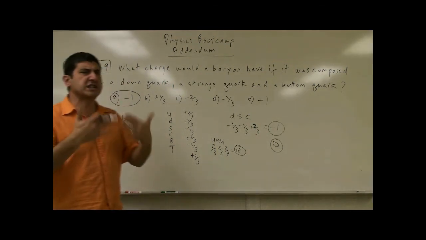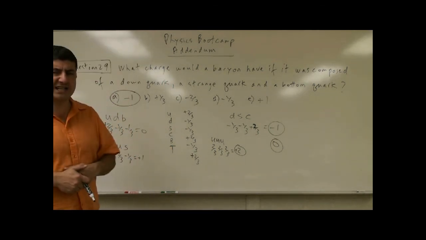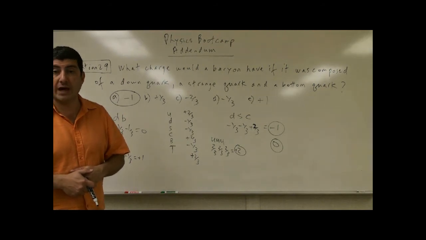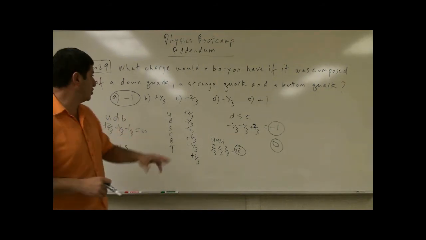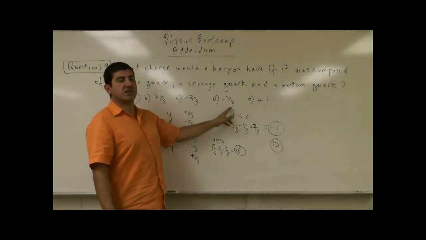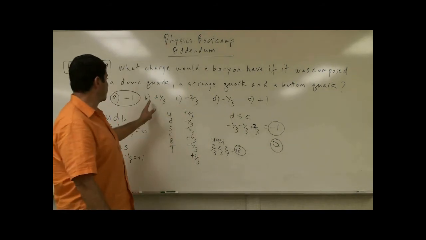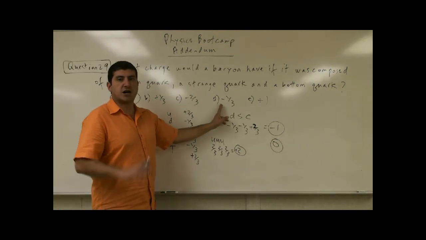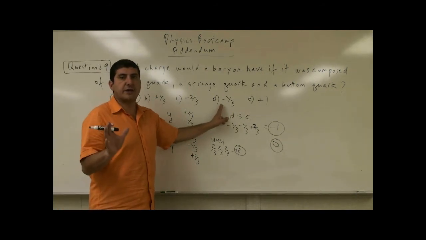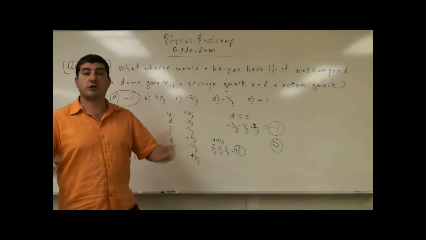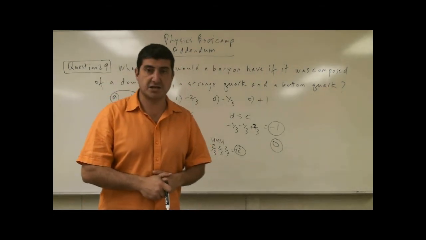If you try different combinations, what you will see is that there's no way to create a net charge of 1/3, negative 2/3, negative 1/3. So all of these choices, B, C, D, are meaningless. That kind of a baryon or that kind of a form of matter does not exist.